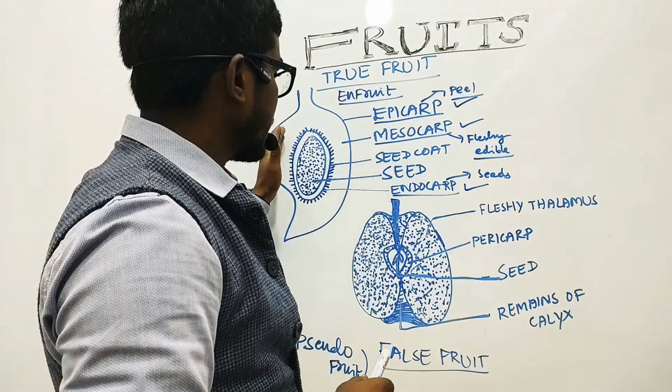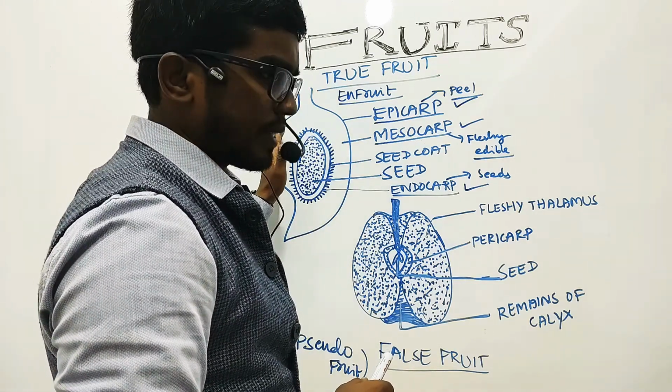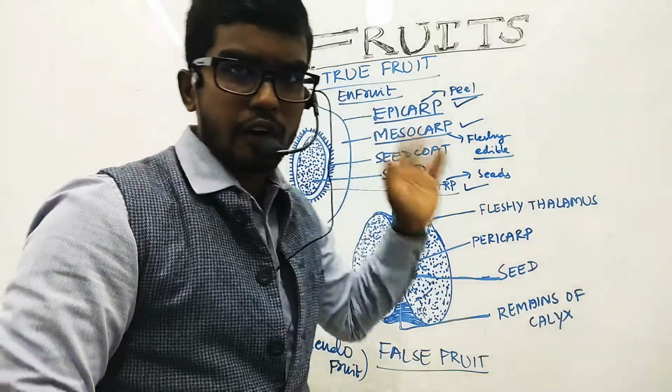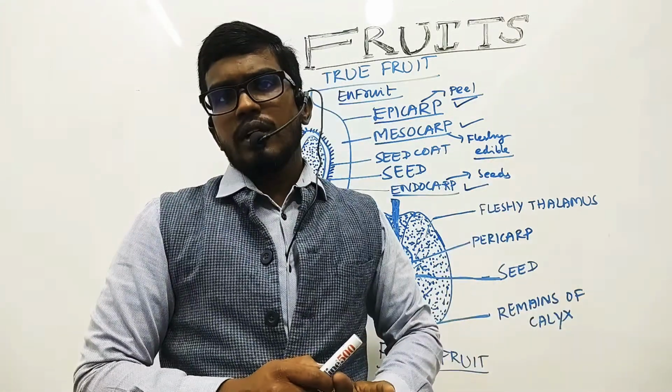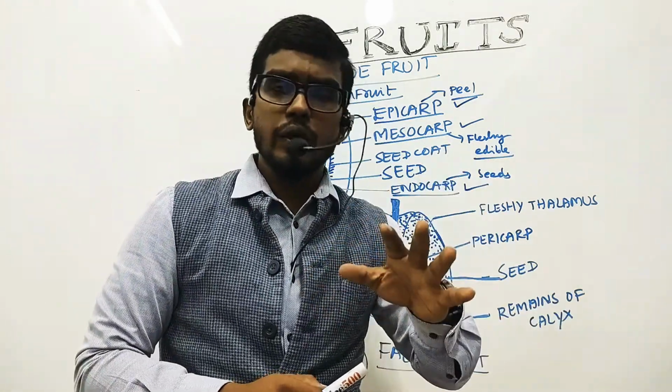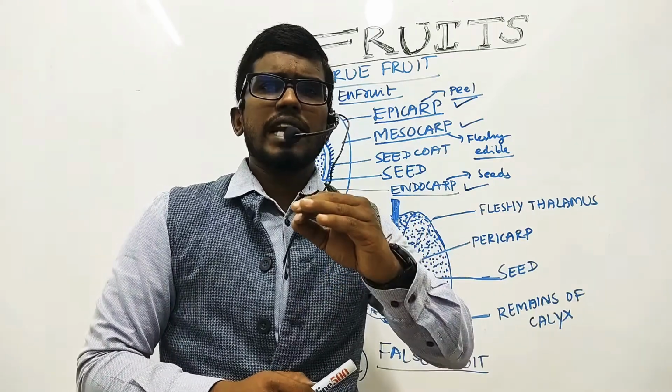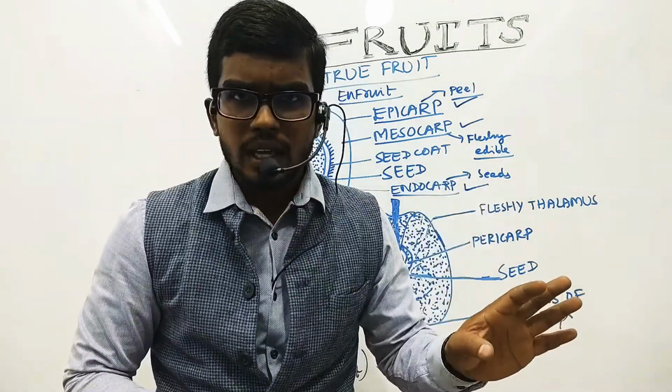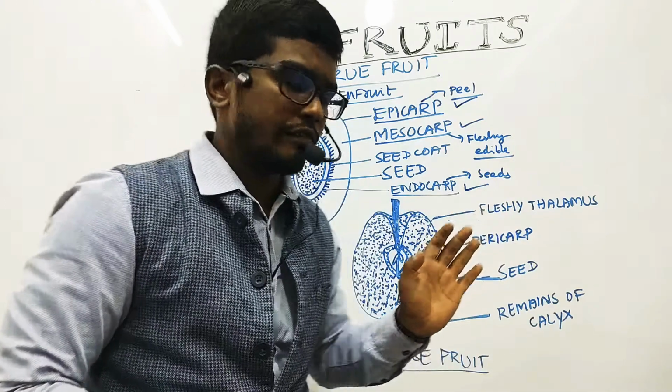As an example for the true fruit, as I have drawn here, we can take the drupe, that is mango, or we can go for papaya, tomato, or any other fruit which is developed only from the ovary of the flower.